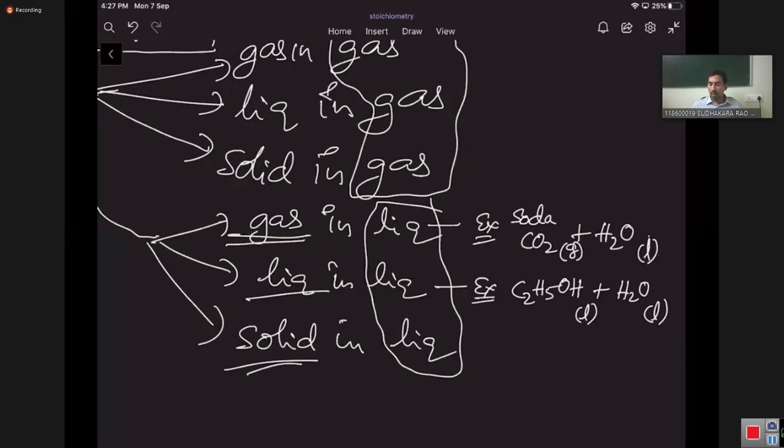Okay, so both are liquid, but alcohol is taken in less quantity, water is taken in more quantity. Therefore, ethyl alcohol is a solute, water is a solvent.